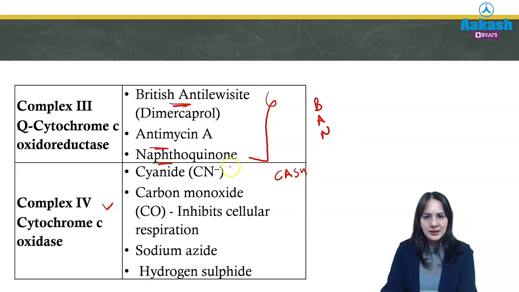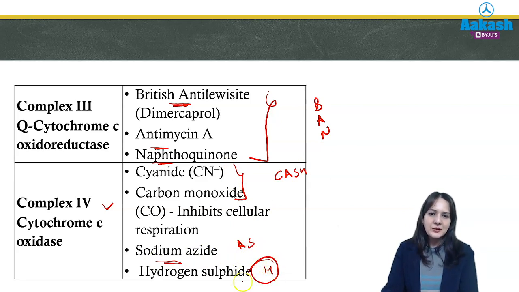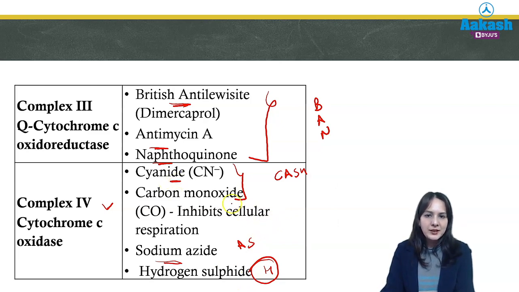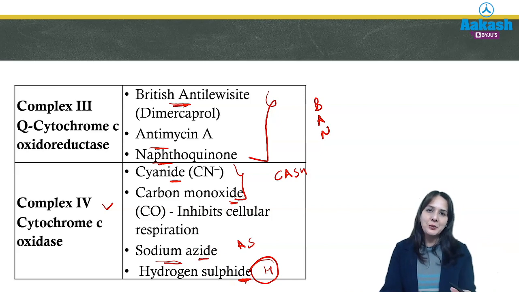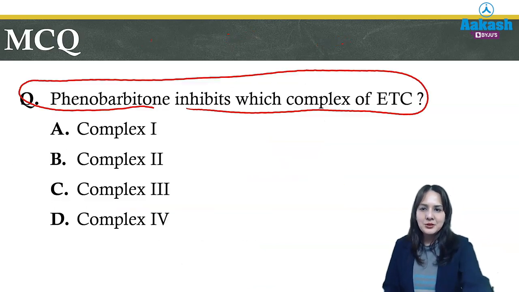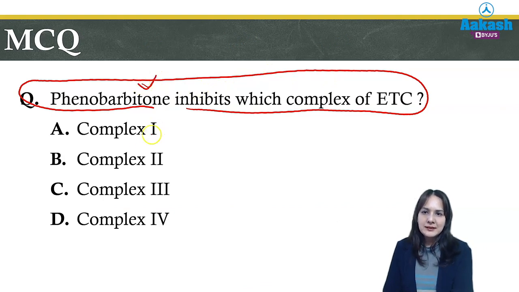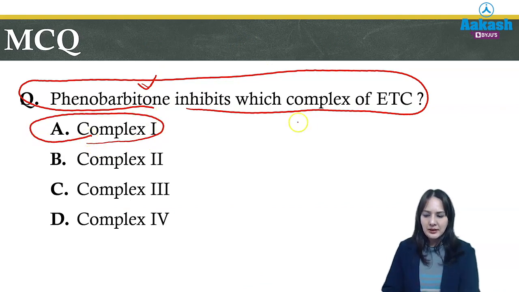So for C, there are two, cyanide and carbon monoxide. Sodium azide you can remember with A and S, and hydrogen sulfide for H. And one thing more, you can remember that complex 4 inhibitors all end with IDE. So in this way you can remember the inhibitors. So CRAP, CM, BAN, CASH, this is the mnemonic to remember various inhibitors of various complexes. So we know that phenobarbital, like amobarbital, is an inhibitor of complex 1. So this is the correct answer.